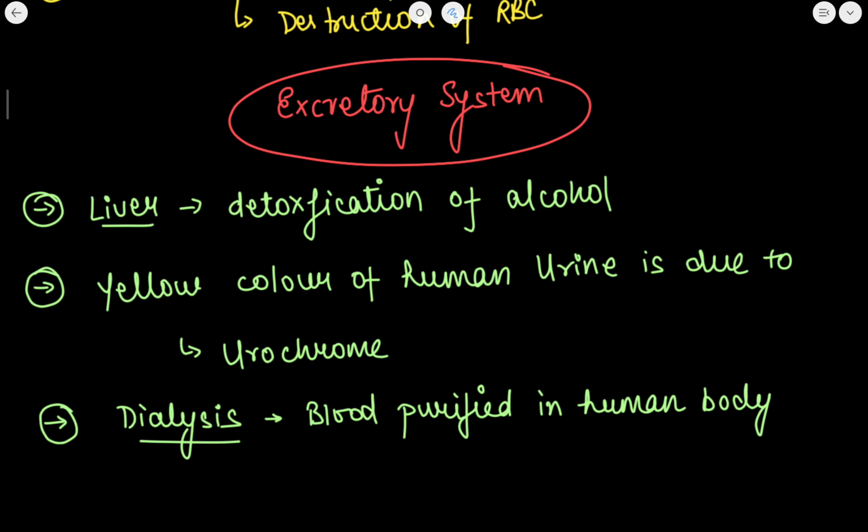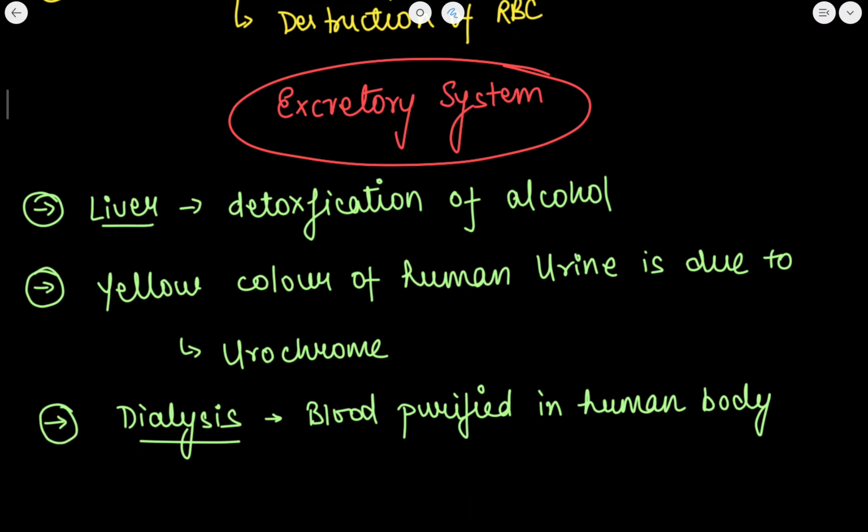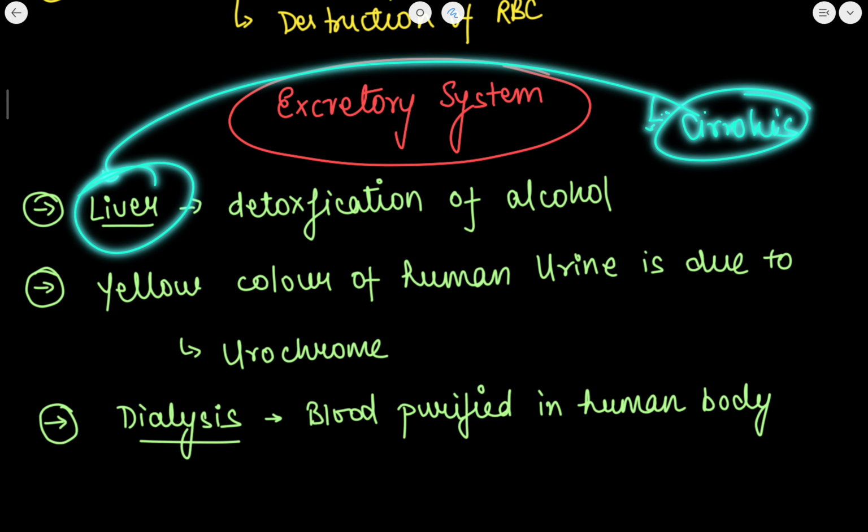Always remember, kidney has nothing to do with the alcohol. The detoxification of alcohol is done by liver. If a person consumes excess of alcohol, then his or her liver gets damaged, and this damaging of liver is known as cirrhosis. So cirrhosis is a disease which is related to liver.